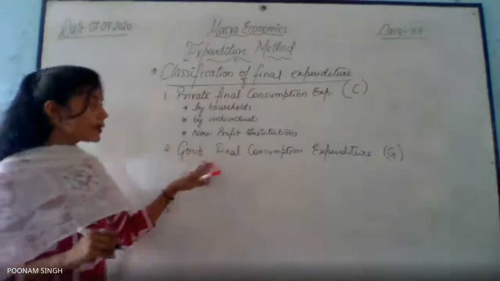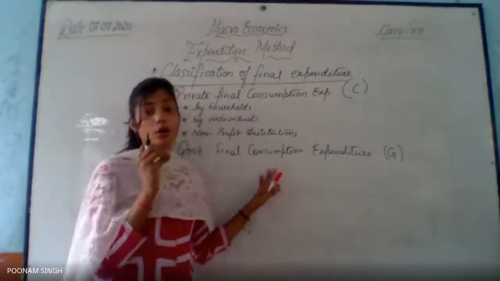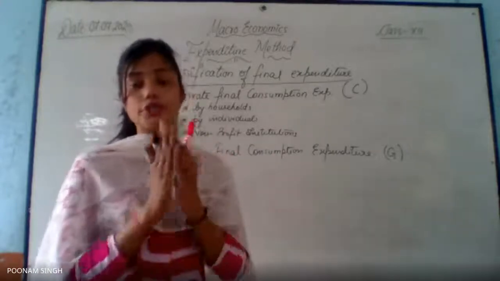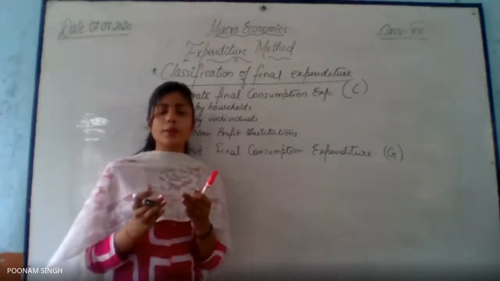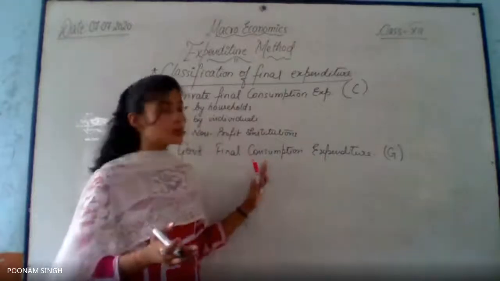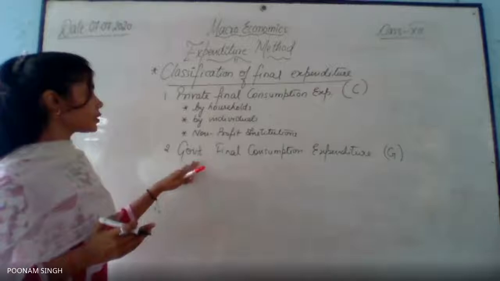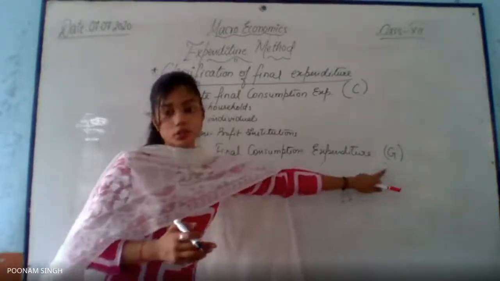Now, government is going to do expenditure on what? On the purchase of final goods and services. For example, for defense personnel, for their consumption, government is purchasing goods and services, right? So this is included in government final consumption expenditure, denoted with G.